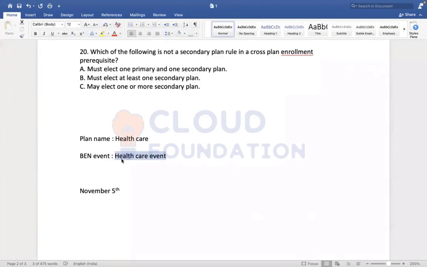Any guess? I tried this, it was saying the event should be... That shows you're practicing. So what is your answer? We can't. The same event cannot be initiated on the same event date, because coverage start date and deduction date are already triggered. So the same event cannot be initiated again and again.